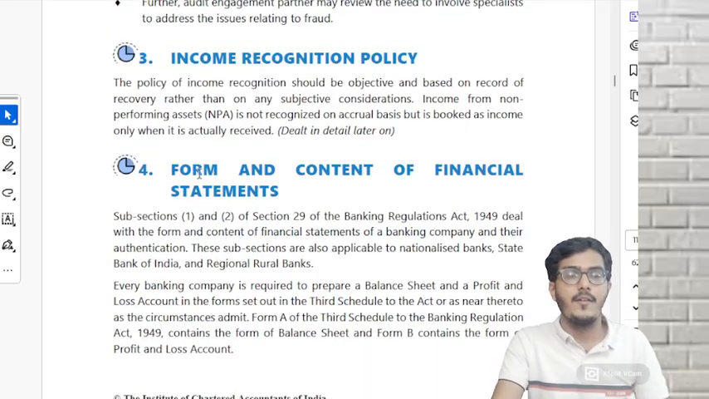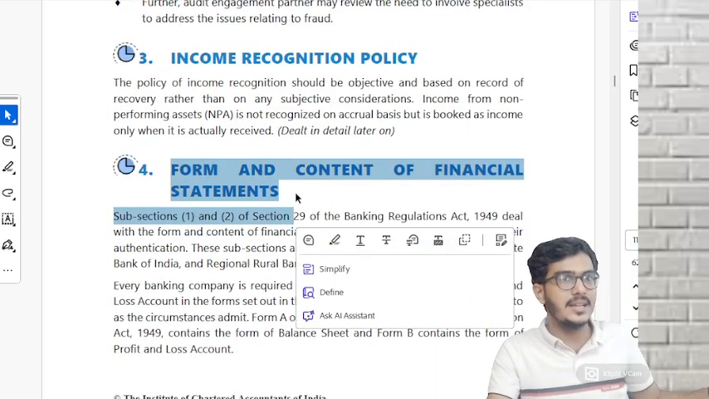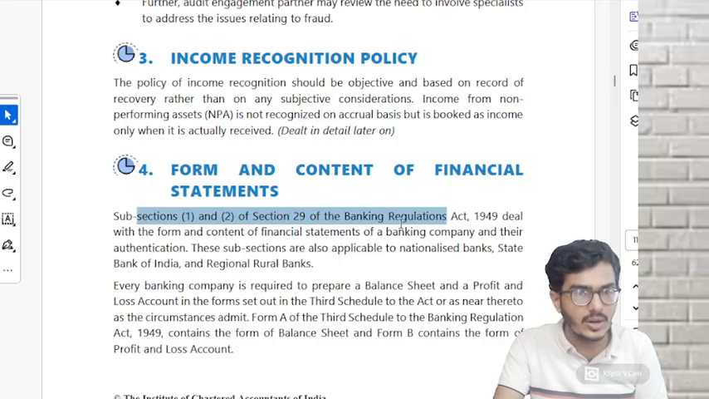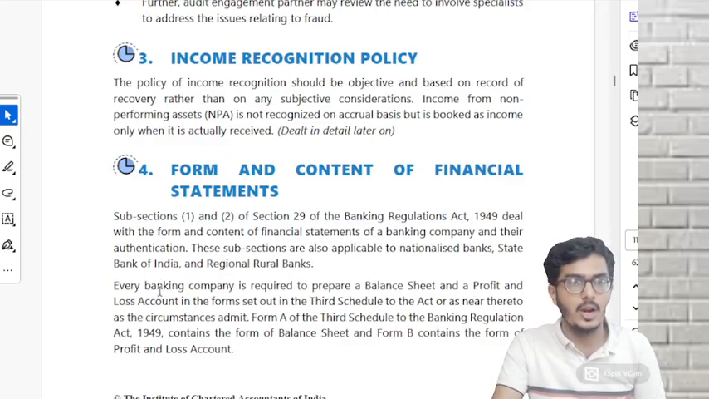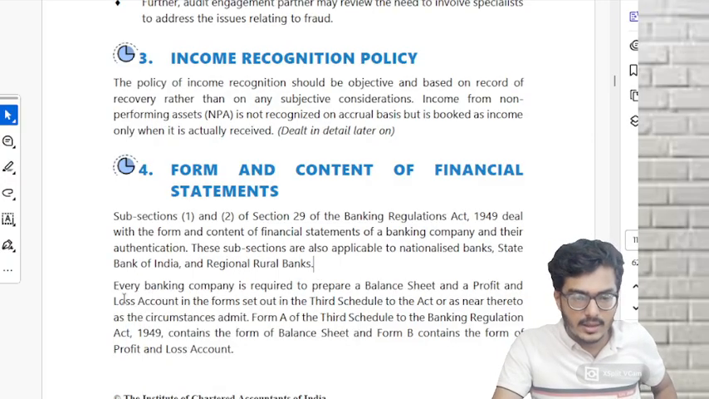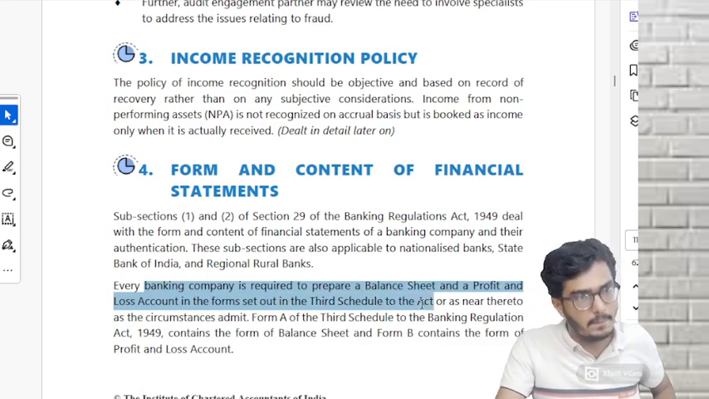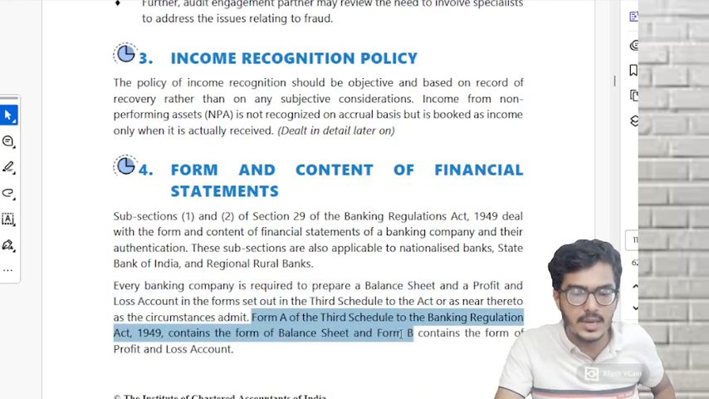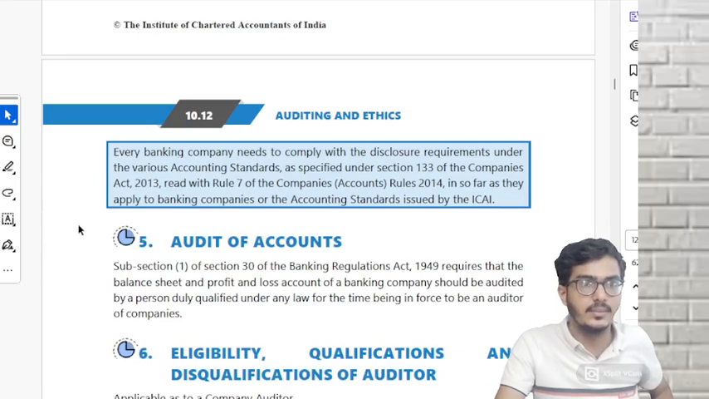Don't worry. Then form and content of FS. Generally, our Companies Act is for companies, but for banking it is given under the Banking Regulation Act. So subsections 1 and 2 of section 20 of the Banking Regulation Act deal with the form and content. For companies it is Schedule 3. Every banking company is required to prepare the balance sheet and P&L in the form set out in the 3rd schedule to the Banking Regulation Act, where Form A is for balance sheet and Form B is for P&L. Can you see? Form A for balance sheet, Form B for P&L. Any doubts still here?